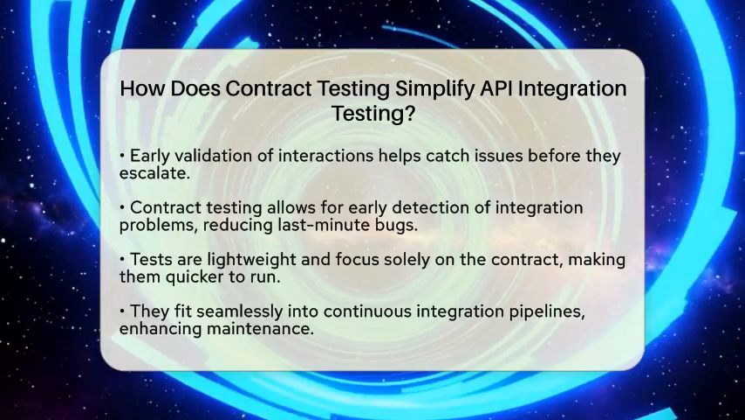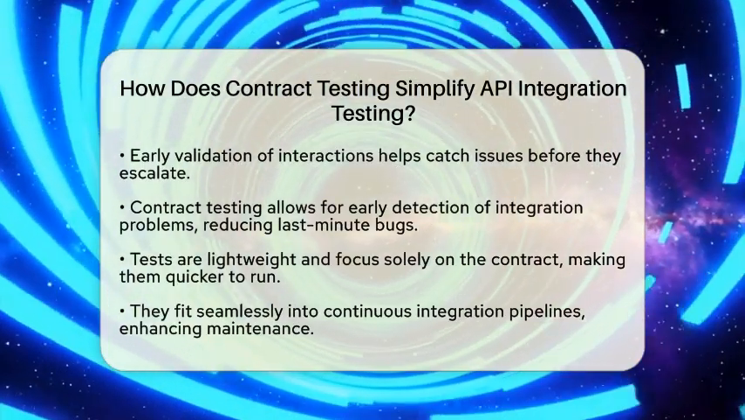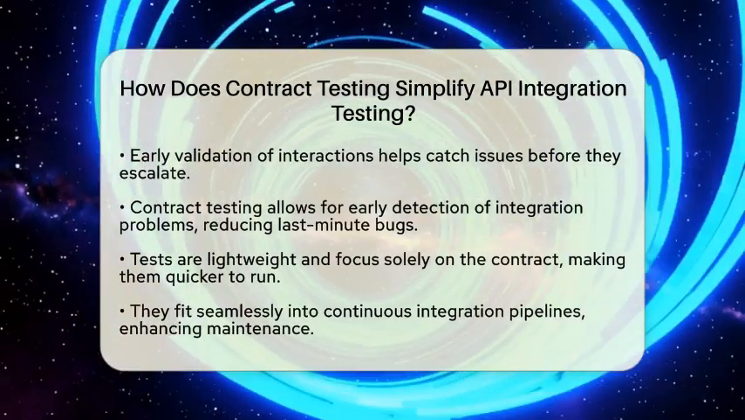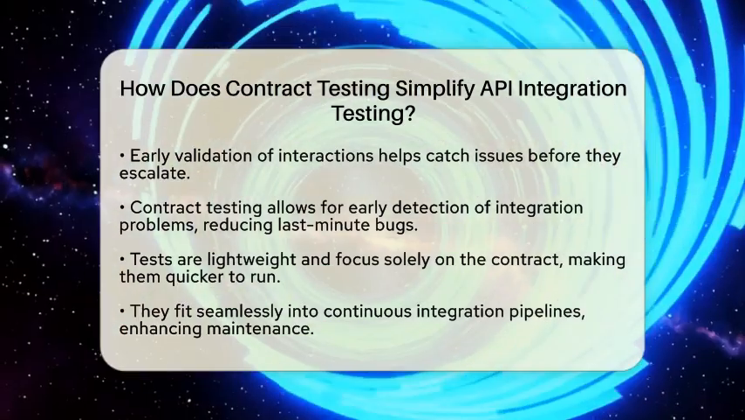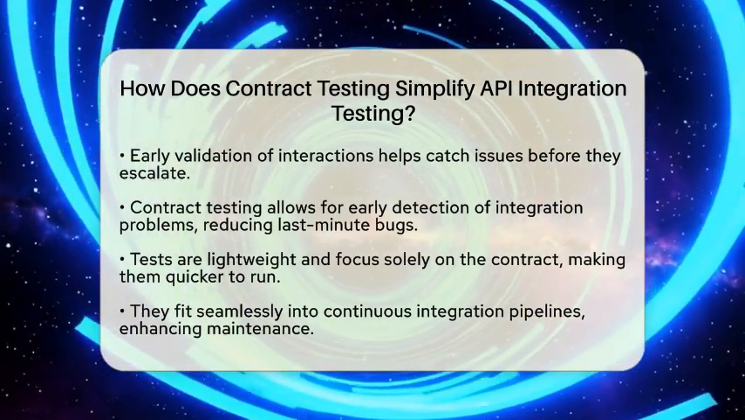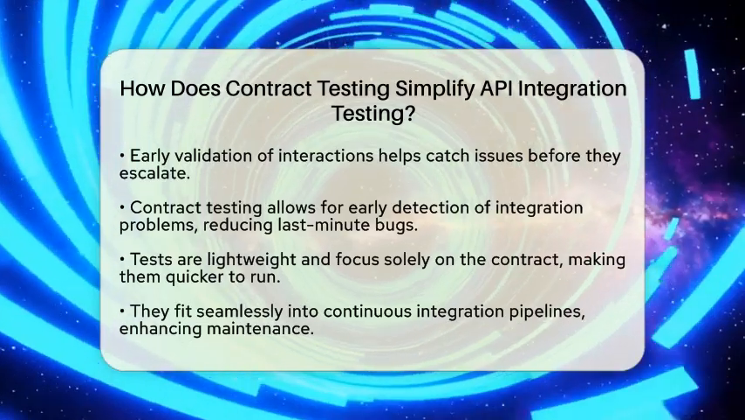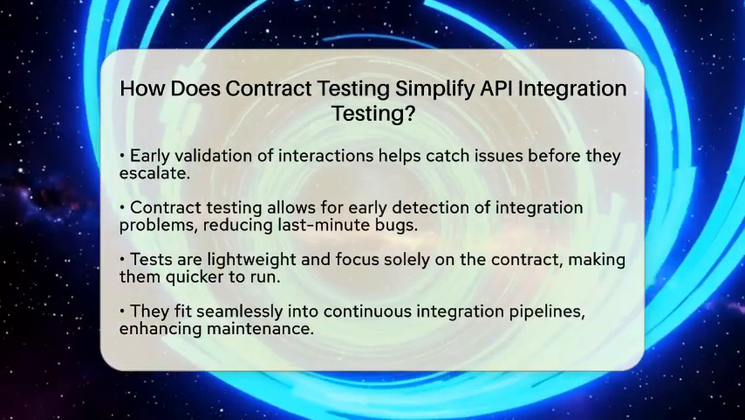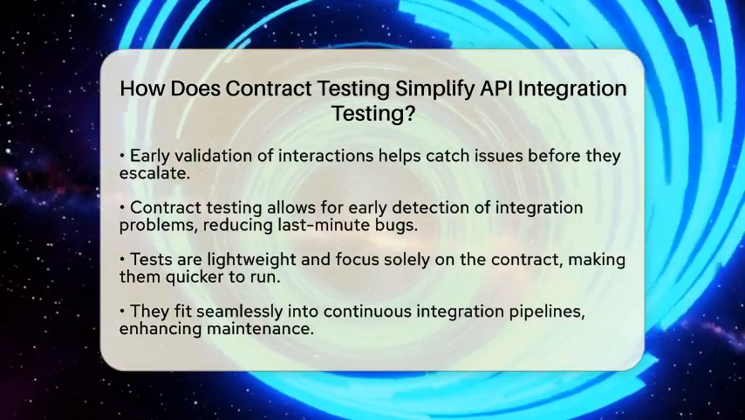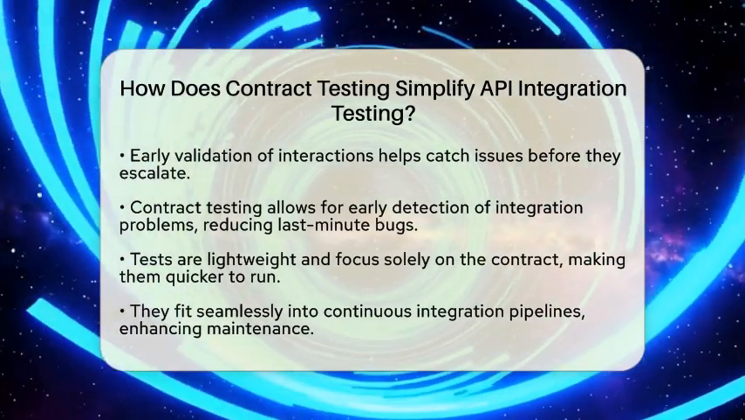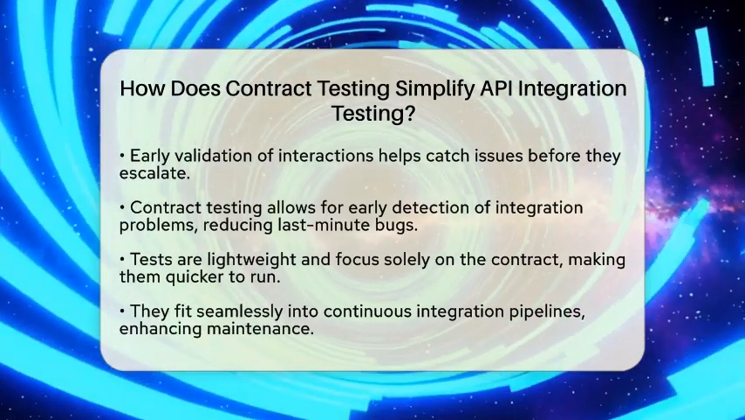One of the main advantages of contract testing is the early detection of integration issues. By checking interactions against the contract during development, teams can identify any incompatibilities before the services are deployed together. This proactive approach reduces the number of last-minute bugs and the frantic troubleshooting that often happens during integration.